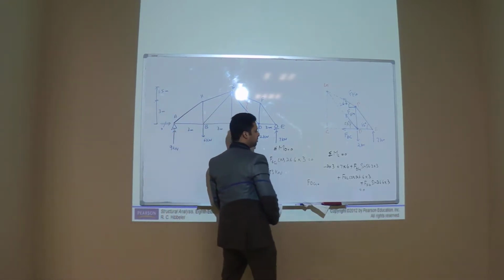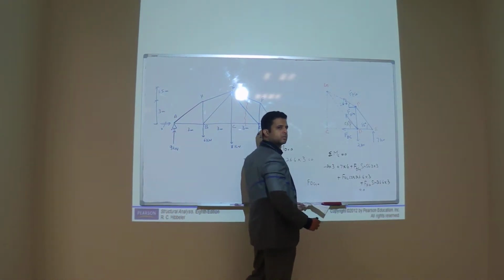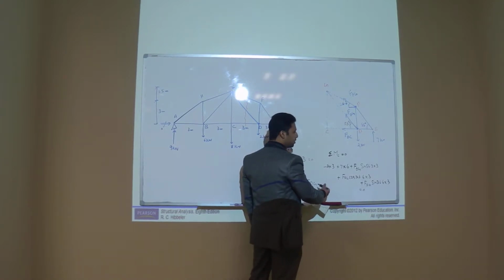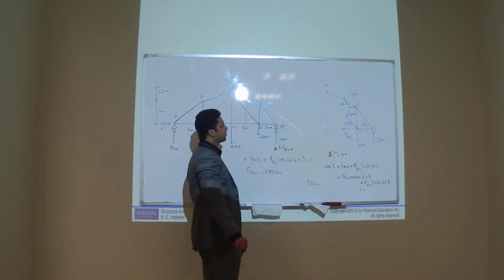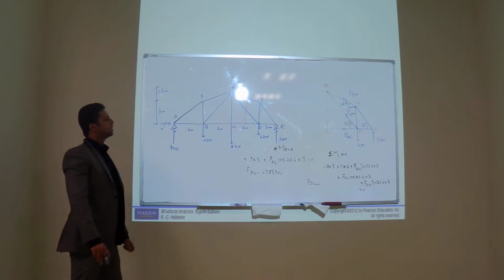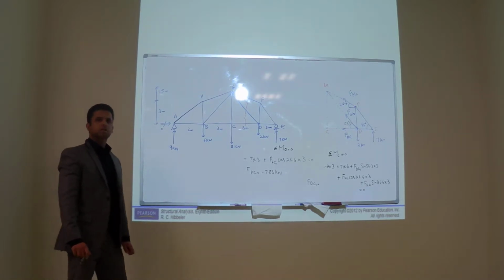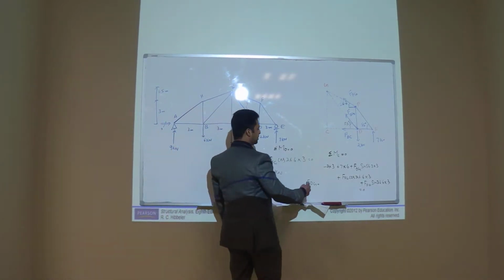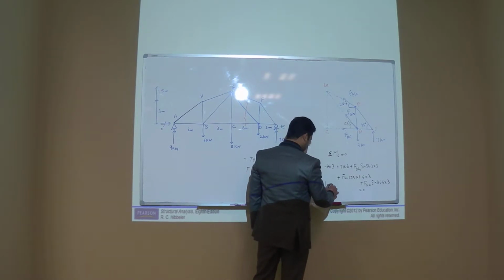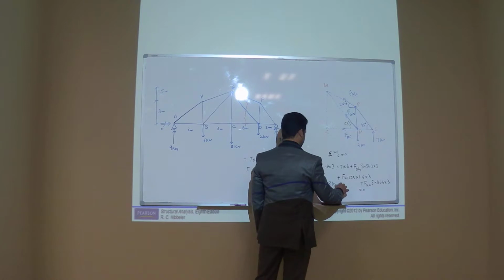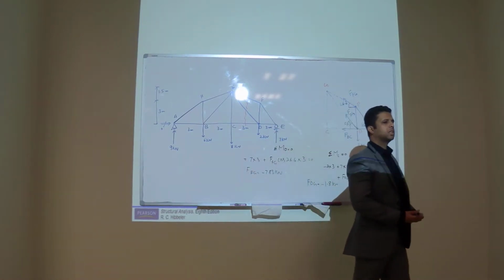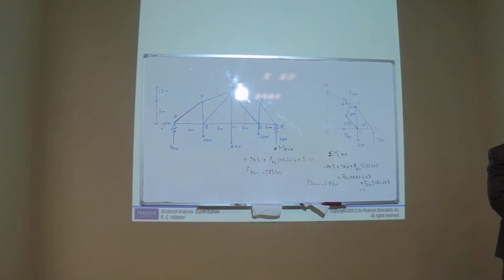Plus or minus? I don't know. Should be minus. It's minus 1.79. I can say 1.8. That's all. So you have solved this truss.